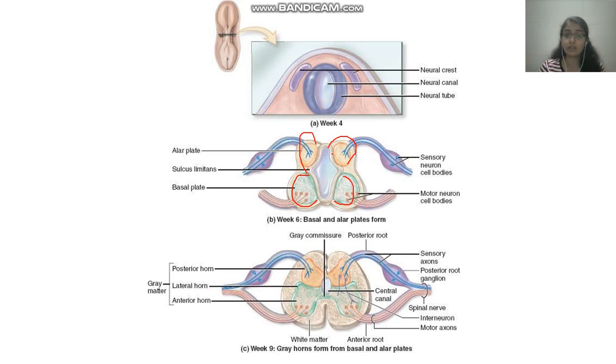So the basal plate will give rise to the anterior horn, which has the motor nuclei. Basically the posterior horn, the small lateral horn, and the anterior horn together will give rise to your gray matter, and all the tracts will be on the outside, forming the white matter.